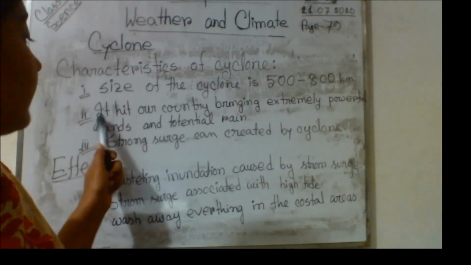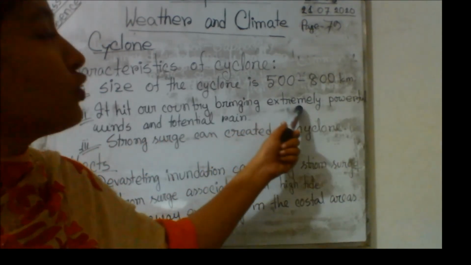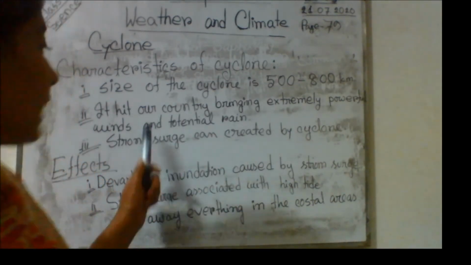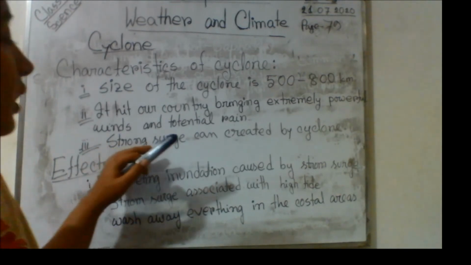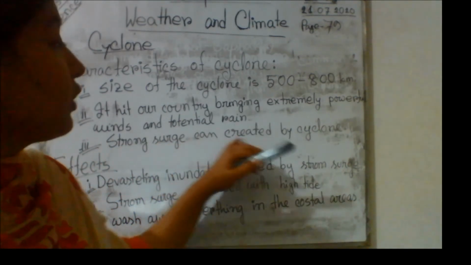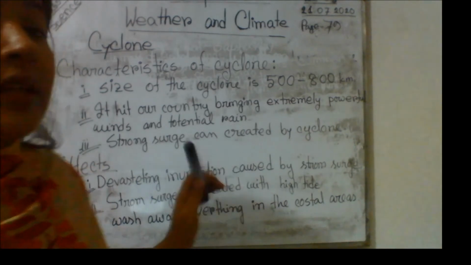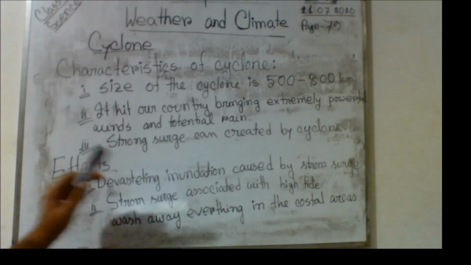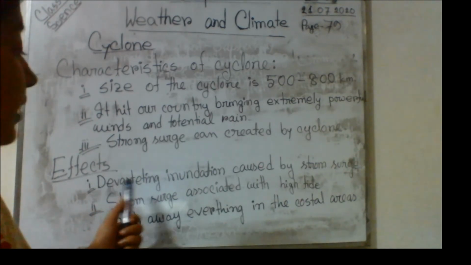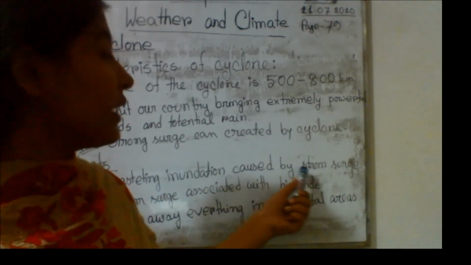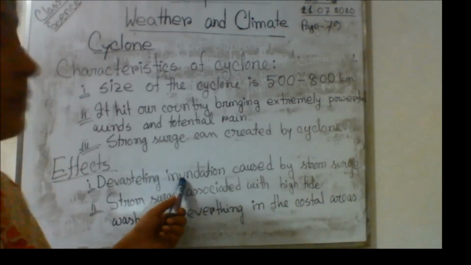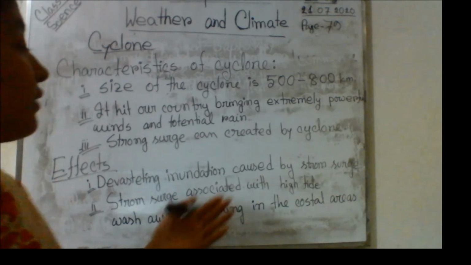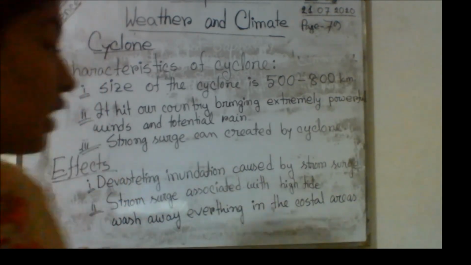Then cyclone hits our country bringing extremely powerful winds and torrential rain. And the last characteristic is that a strong surge can be created by cyclone. Now we will talk about the effects of cyclone. The first effect is devastating inundation caused by storm surge. Inundation means flood. So we can also say that devastating flood is caused by storm surge.